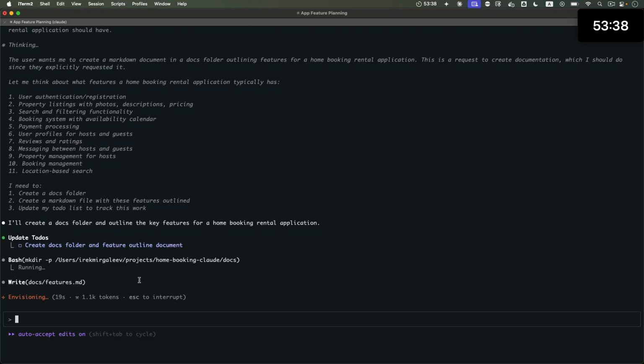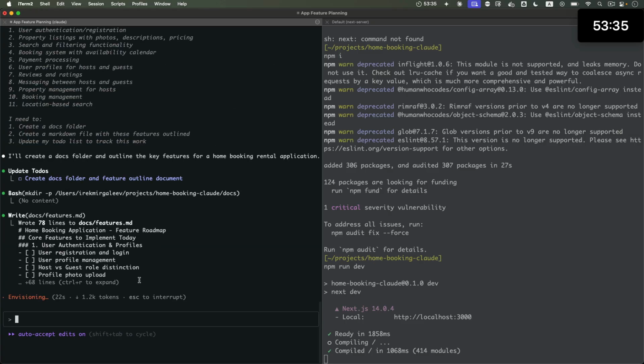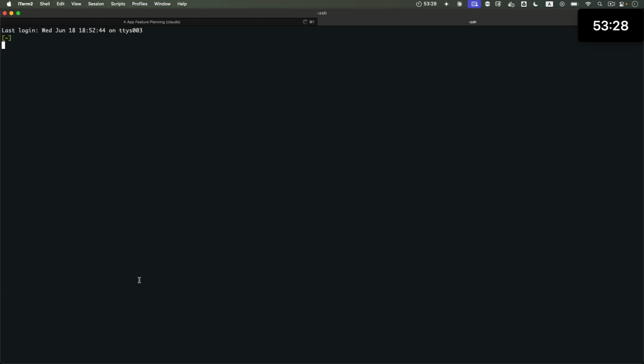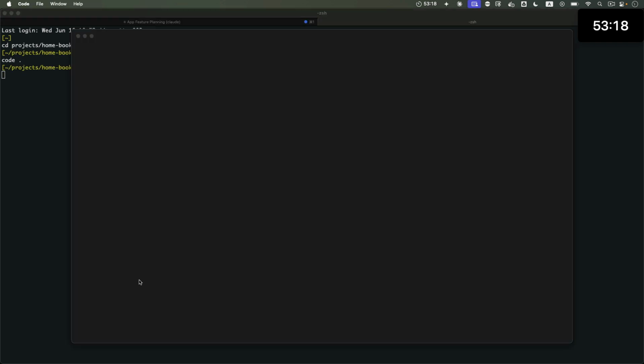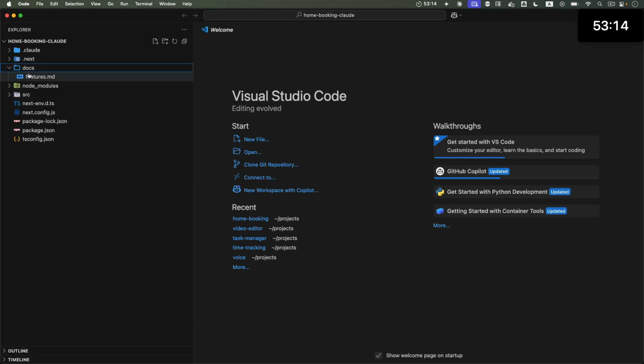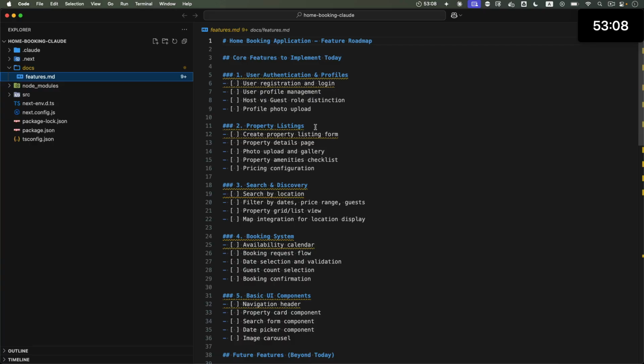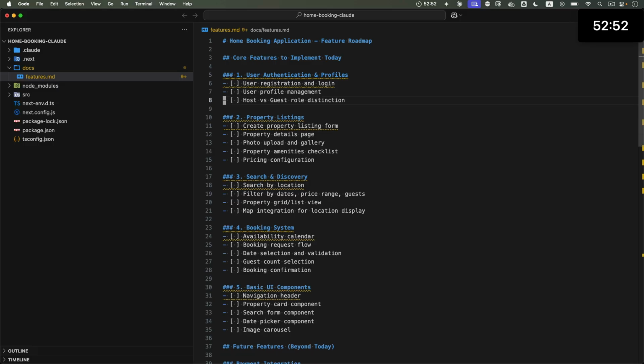Let's open the code base in VS Code. Let me open yet another pane here. I'll go to another tab and navigate to the project one more time. VS Code. Now let's look at the docs. This is the features. The list is quite long. Wow, I'm definitely not going to attempt to build out everything within 53 minutes. So let's see. User authentication and profile: registration and login, profile management, host versus guest distinction, profile photo upload. Let's get rid of the photo.